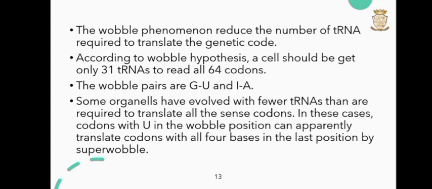Some organelles have evolved with fewer tRNAs than are required to translate all the sense codons. In this case, codons with U in the wobble position can apparently translate codons with all four bases in the last position by super wobble.